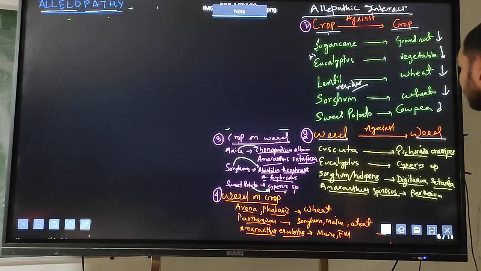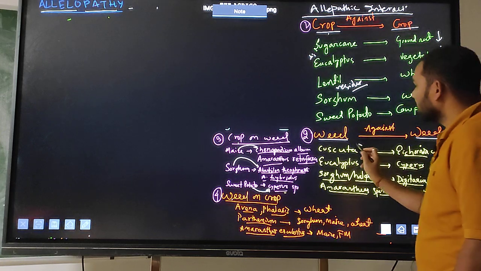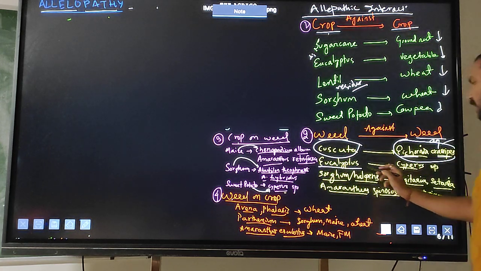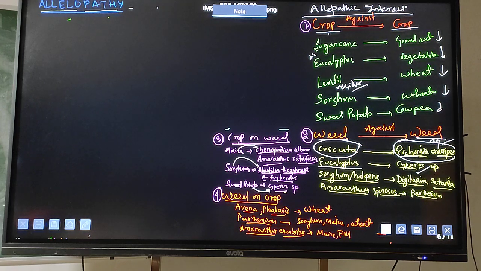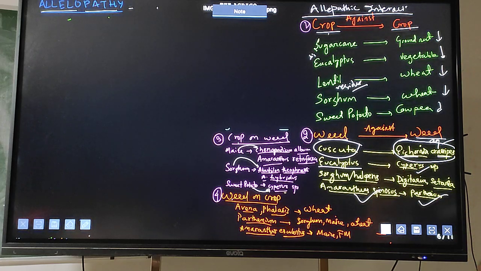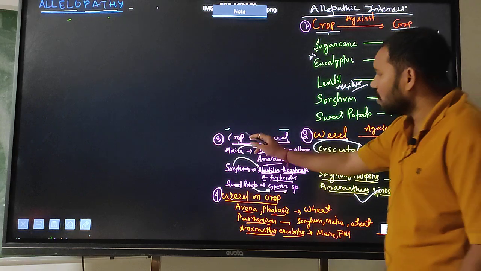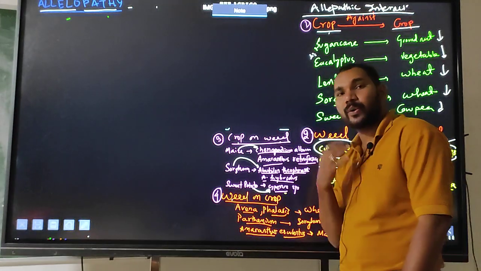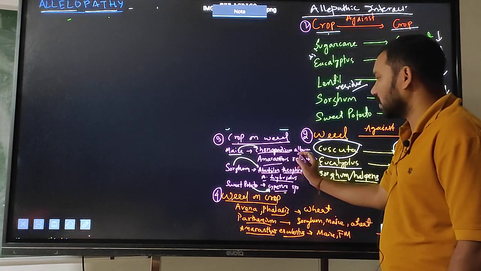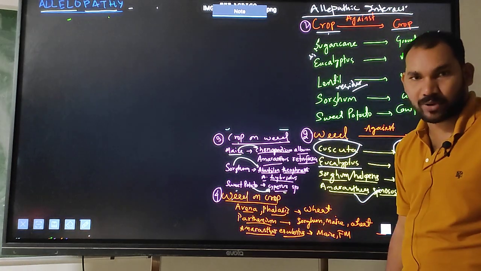Again, if I look at weed against weed, I can use Cuscuta to control Eichhornia crassipes, which is an aquatic weed. So I can use eucalyptus, which will suppress the Cyperus species. Likewise, Amaranthus spinosus will suppress the Parthenium species. Now, which crop do I have to take, and which weed will it inhibit? If I take the maize crop, then it will inhibit Chenopodium. Sweet potato will inhibit the Cyperus species.